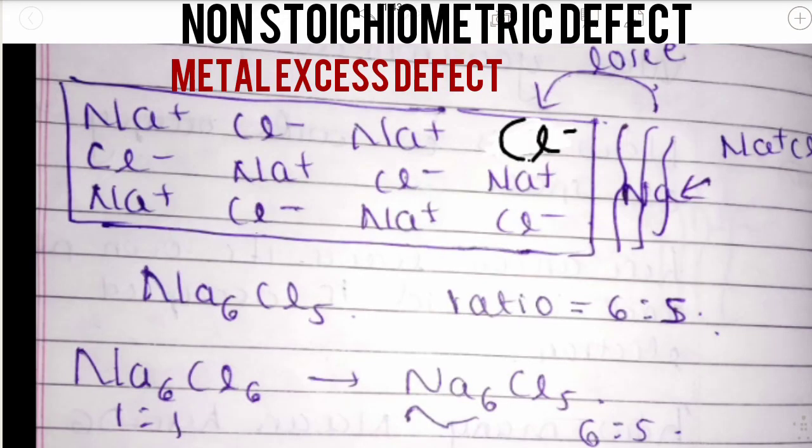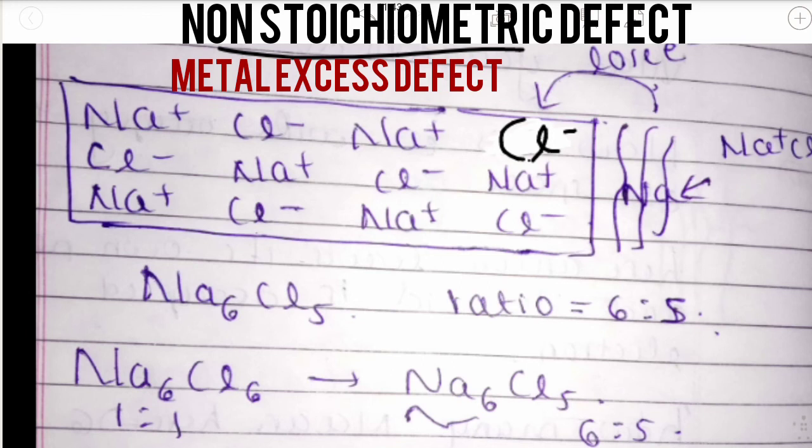The third type of point defect is the non-stoichiometric defect. There are two different defects present in the non-stoichiometric defect: metal excess defect and metal deficiency defect. The first type of metal excess defect is metal excess defect due to anionic vacancies, and the second one is metal excess defect due to the presence of extra cations at interstitial sites. We will understand the first type, that is metal excess defect due to anionic vacancies.